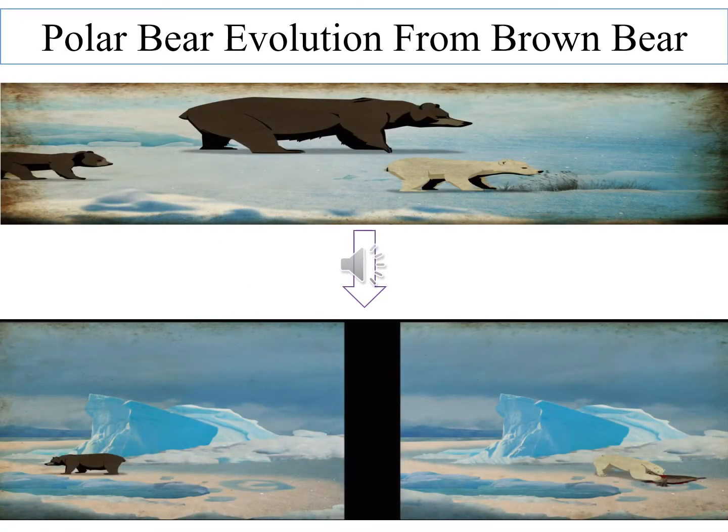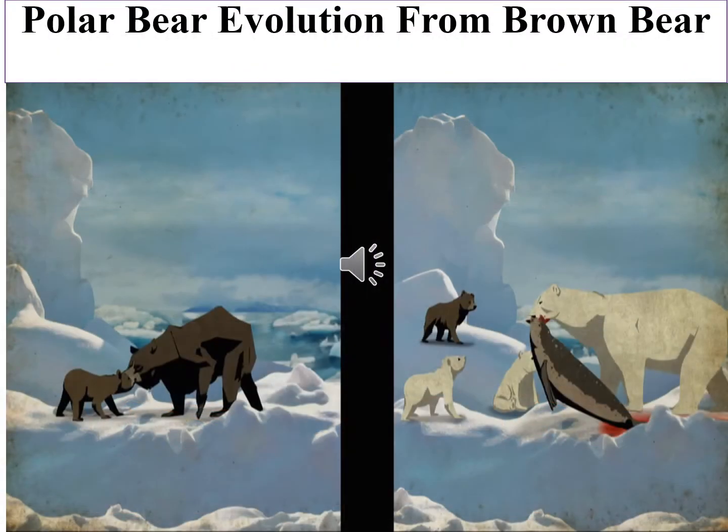Origin of the polar bear from the brown bear in the Arctic. Around 150,000 years ago, a mutation happened in the reproductive cell of a female brown bear in the Arctic and produced a female offspring with a white fur coat. This simple mutation gave that bear advantages over others in hunting in that condition. She had a better chance to pass her genes to the next generation. Over the generations, a white fur-coated population of brown bear evolved, and at a point brown fur was eliminated from the gene pool. It became a different species over time.